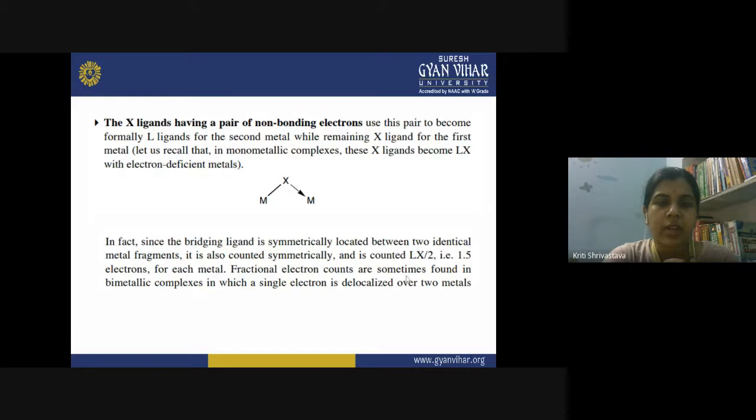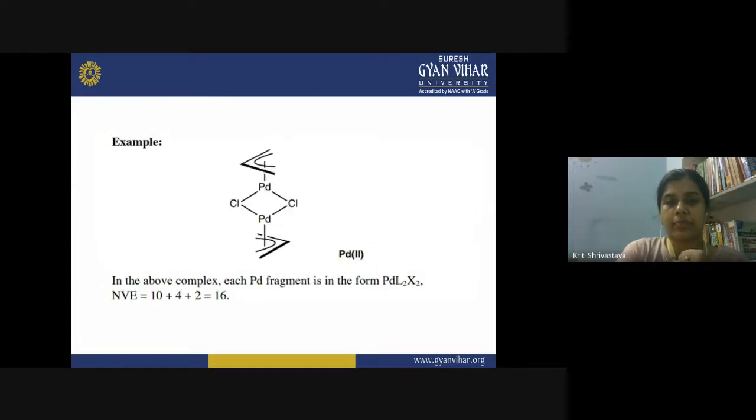Fractional electron counts are sometimes found in bimetallic complexes in which a single electron is delocalized over two metals. So it is donating two electrons and one here, a total of three electrons, and because the ligand is equidistant from both metals, you divide these electrons into two equal parts, 1.5 electrons for each of the metal atoms. So they remain delocalized over the two metal atoms.